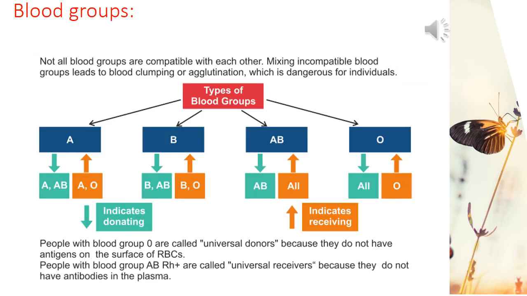Talking about the blood groups, we know there are four types of blood groups: A, B, AB and O. People with blood group O are called universal donors because they do not have antigens on the surface of RBCs. People with blood group AB are the universal receivers, that is, they can receive blood from any donor, that is, from A also, B also and O also. So they are called universal receivers.